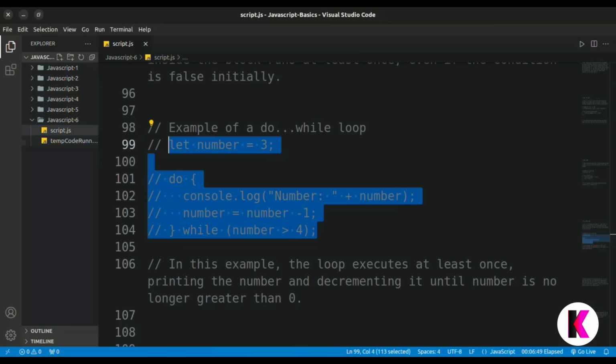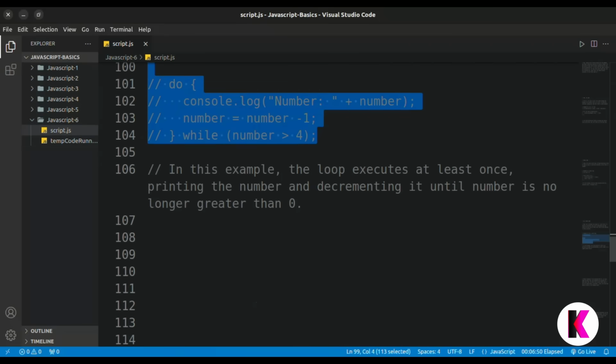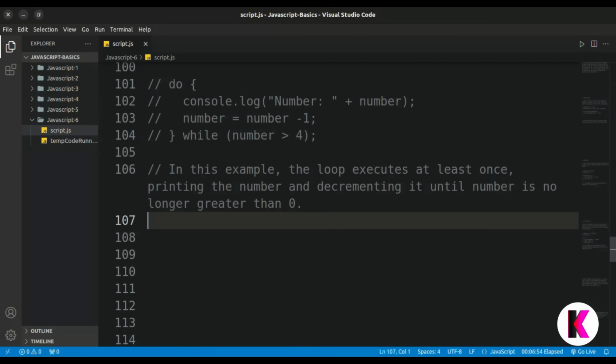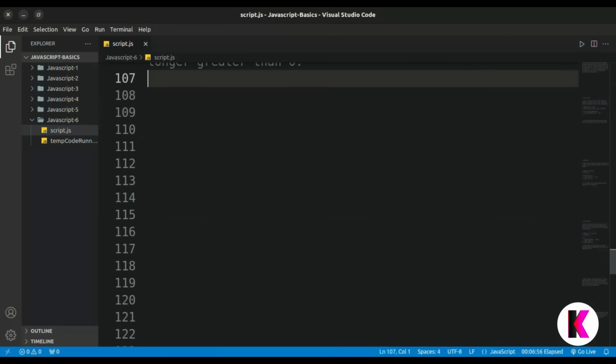In this example, the loop executes at least once, printing the number and decrementing it until it's no longer greater than 0.